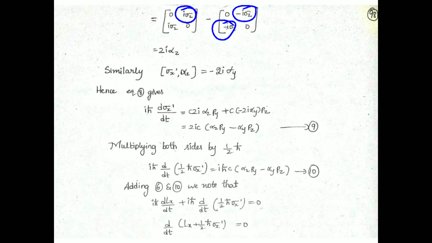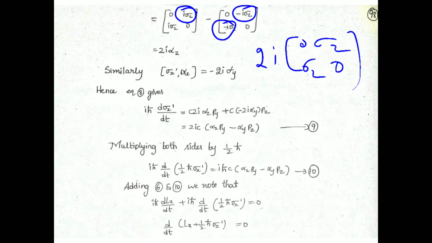If we take 2I common, 0 sigma z 0 would be remaining, that is nothing but alpha z. So finally we will get 2I alpha z.